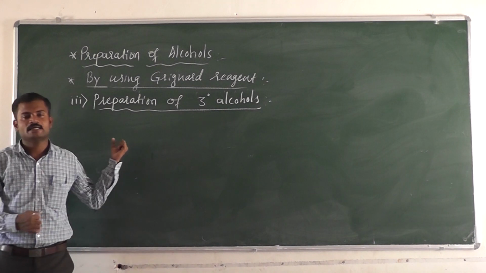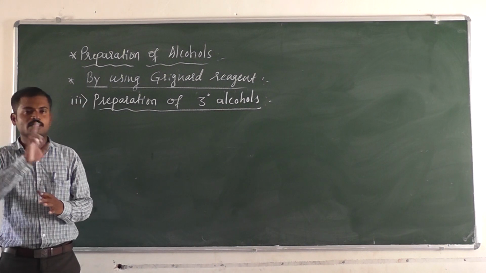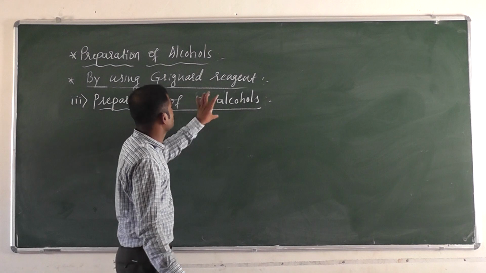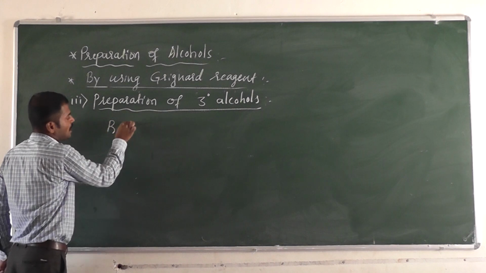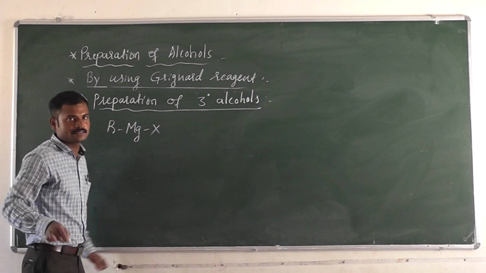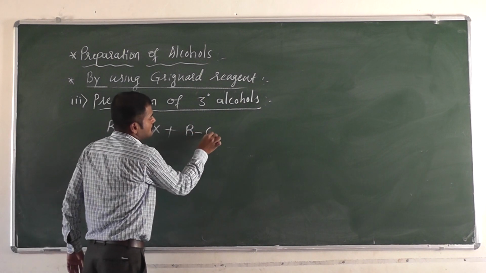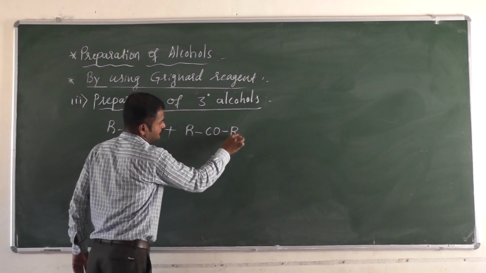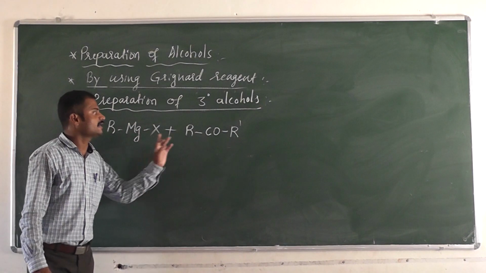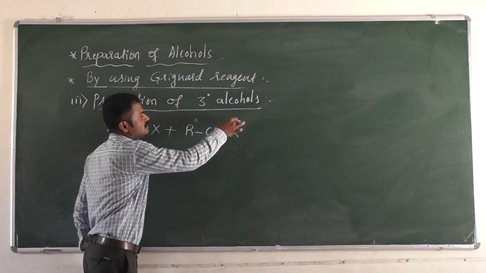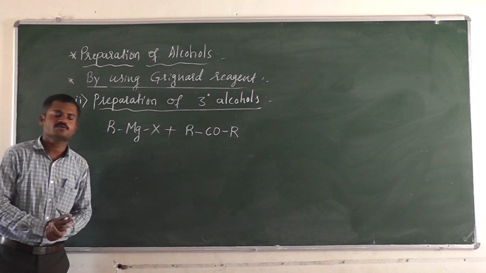We have the general formula RCOR dash. There should be a carbonyl group between two alkyl groups. So tertiary alcohols can be prepared by using again Grignard reagent. The Grignard reagent is RMgX. When this reacts with a ketone, the ketone general formula I am writing RCOR dash. If I take this R, you can take this R double dash, or R triple dash, or you can take just R. Okay, RCOR, it is also correct.